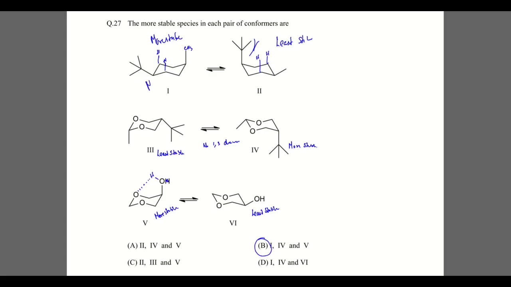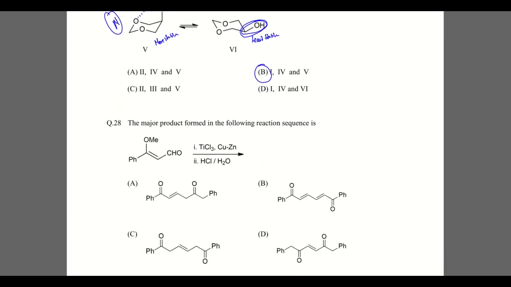So here it is more stable, and here it is more stable, and this is more stable. Okay, sorry, this is more stable. Here, the hydrogen bond can happen since this is on the equatorial position. Okay, going to the next question.